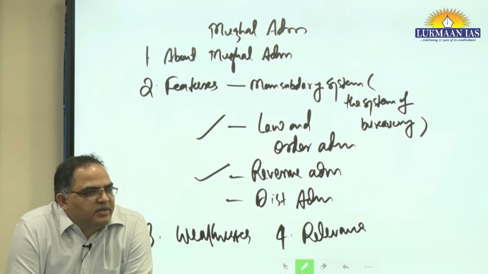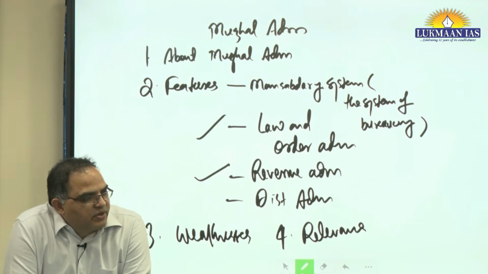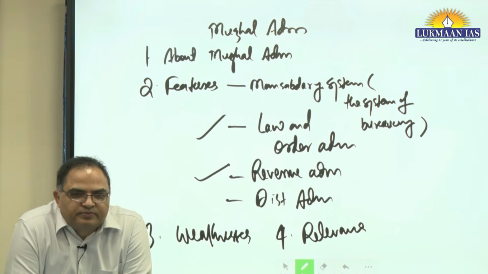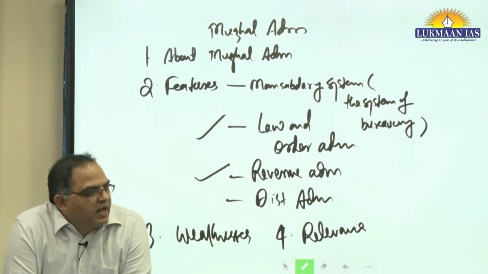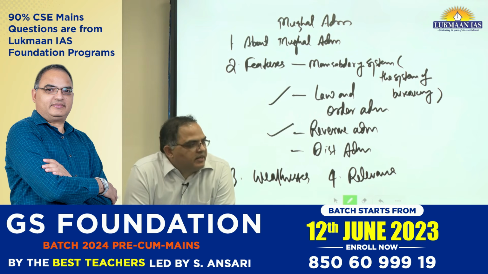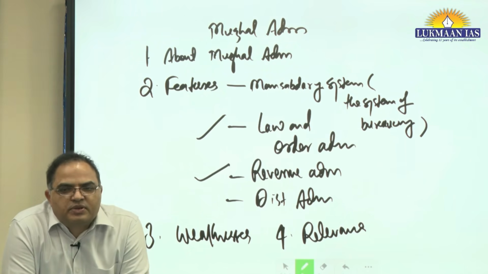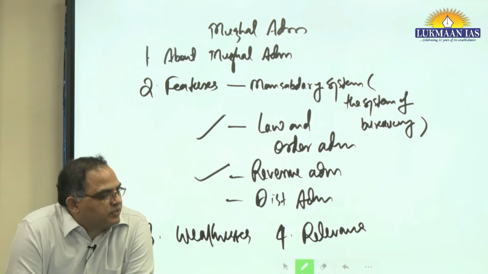Mughal administration is the only administration in India which had a blend of both civil and military administration. Civil functionaries also had military duty, and military functionaries also had civilian duty. It was difficult to demarcate; there was a clear lack of division of work between military and civil.